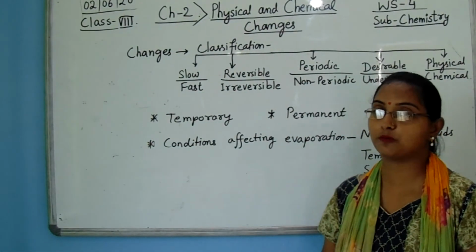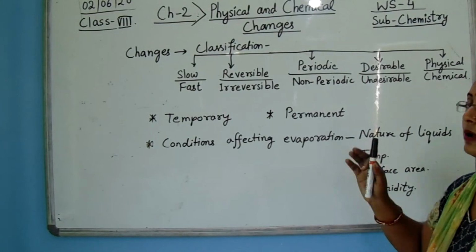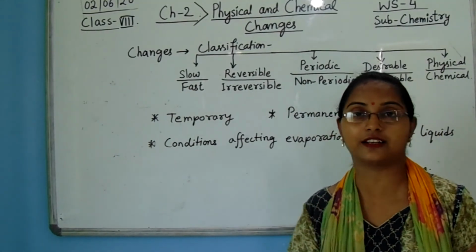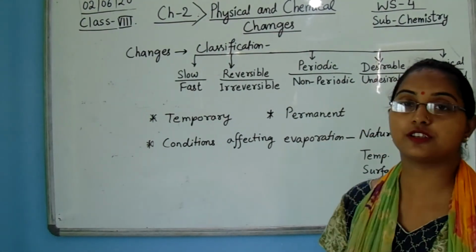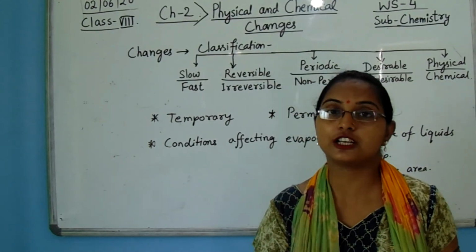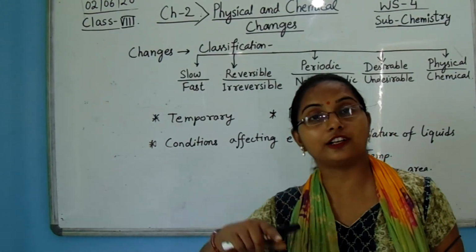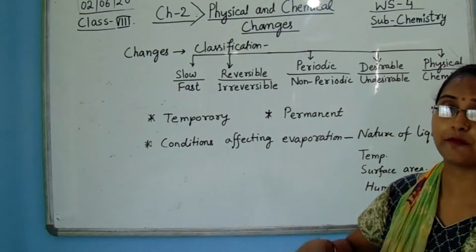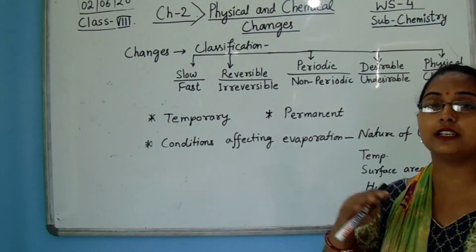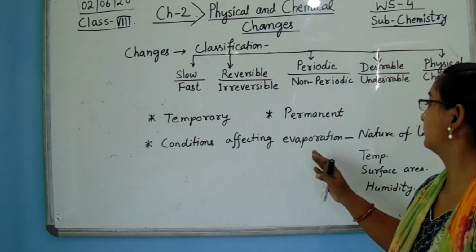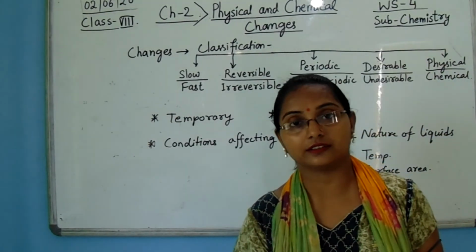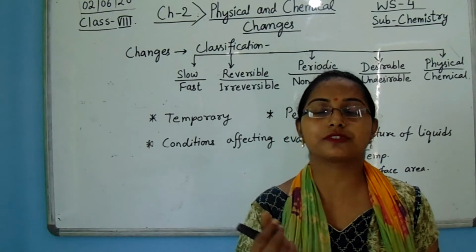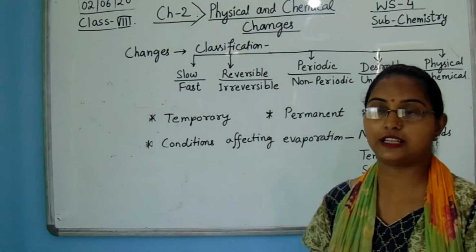What is evaporation? Evaporation means change of water into water vapor. That means at any temperature, water vapor is formed.